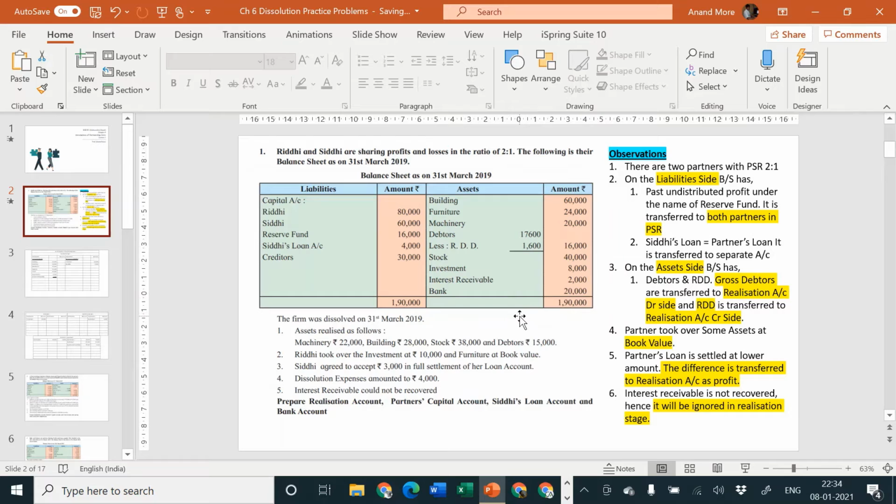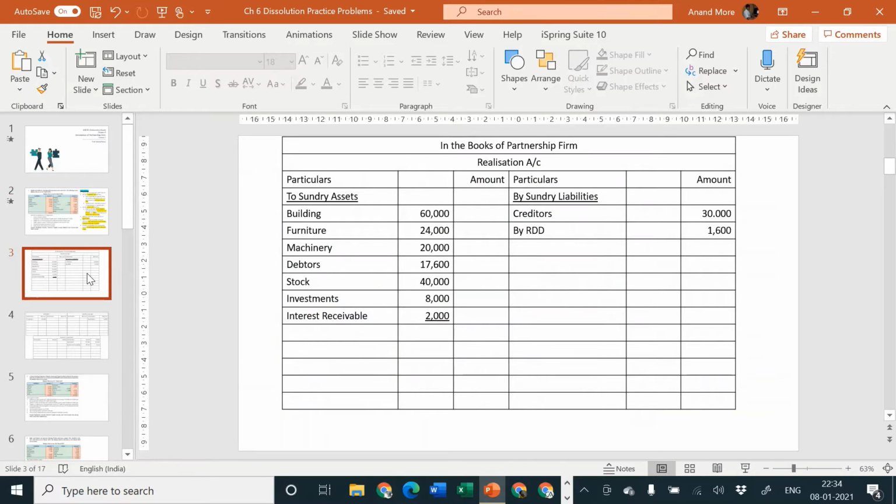From that, bank has gone somewhere else. That means we should consider 1,90,000 minus 20,000. That means 1,70,000. Yes, it would have been correct provided there would have been no RDD. Since there is RDD, the amount is not 1,90,000 minus 20,000, but 1,90,000 minus 20,000 plus 1,600. Or if you are confused with this logic, then you can just simply take the total.